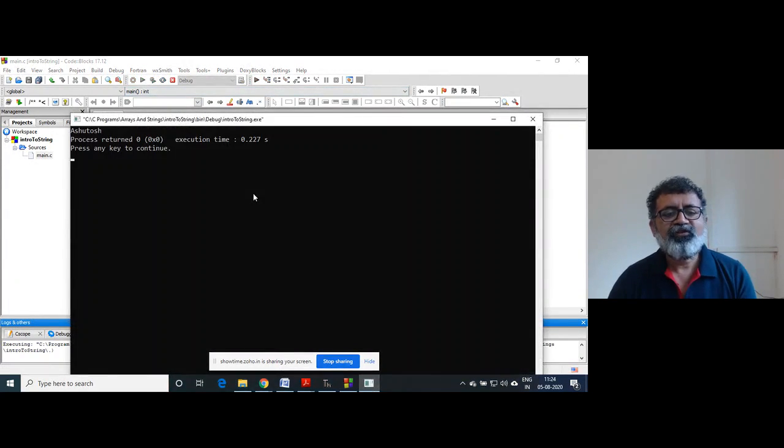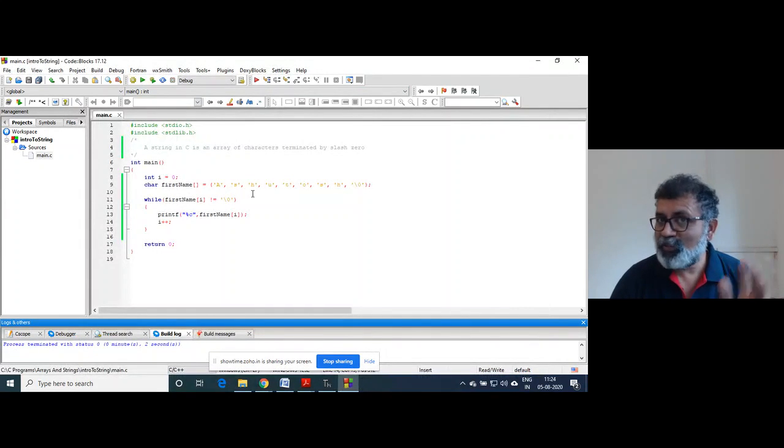So if I run this, it will print Ashok. This is the string. But this is not feasible, and not logical either. Each time we cannot do like this.